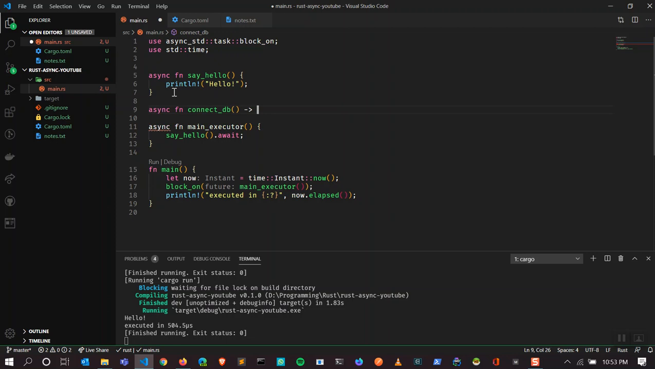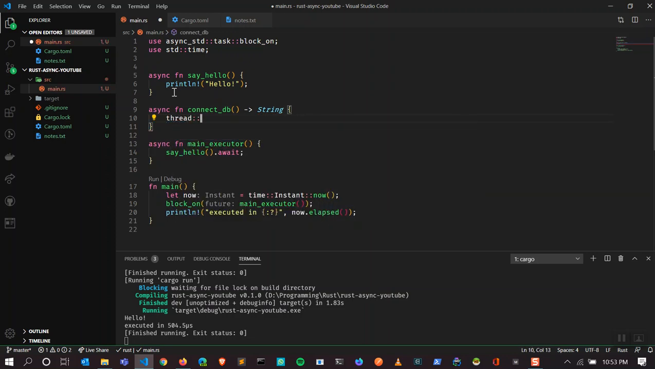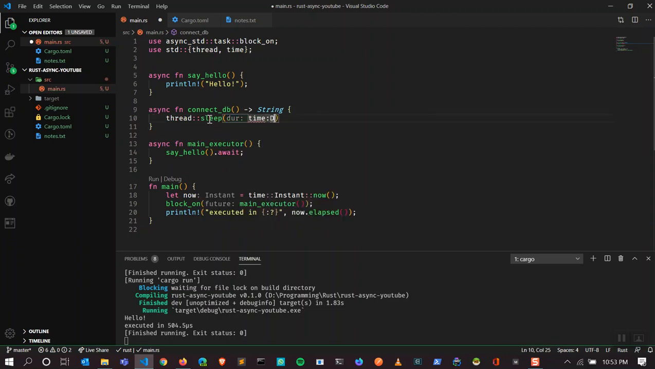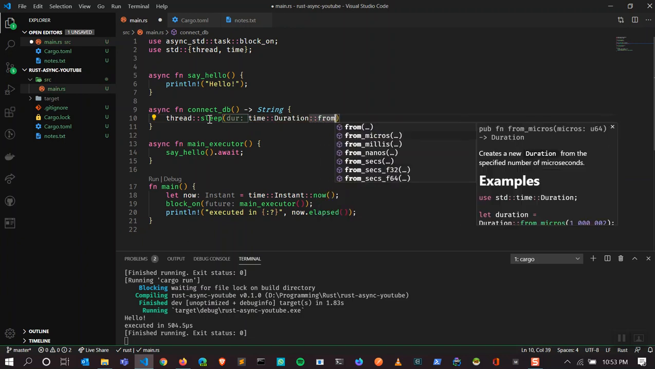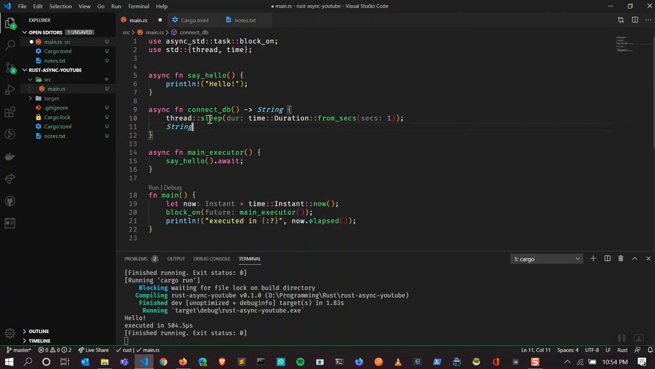Generally, it returns the client of that database. Let's say our client is a string for now, and the connection takes about 1 second. Thread::sleep with Duration::from_secs. Now I'm going to wait 1 second, so I'm assuming that the database connection takes 1 second. From there, I'm going to return a string from db.